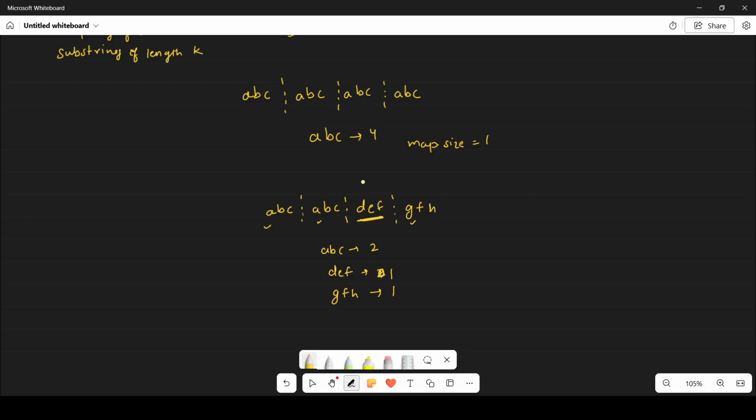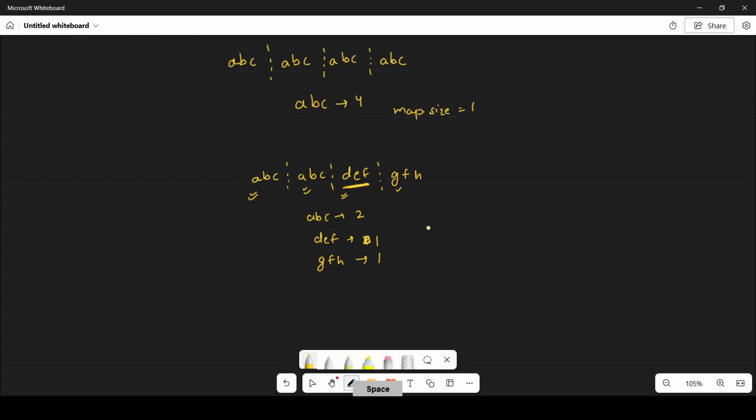So in this case the operations are 3. What happens if you choose this GFH? Then you have to perform 3 updates in this substring also, this substring also, and this substring also. In that case also there are 3 updates, but according to the question you can update only one substring.